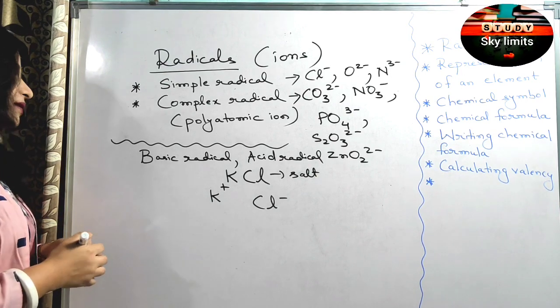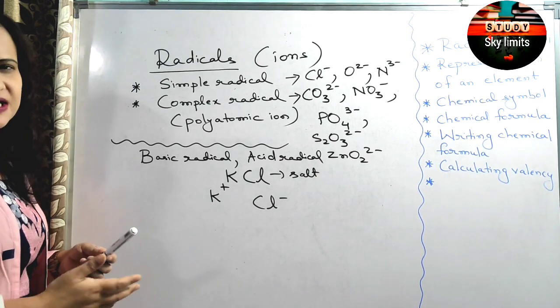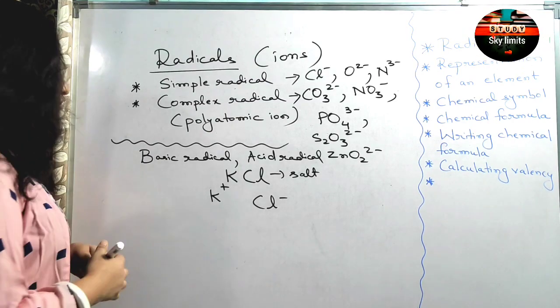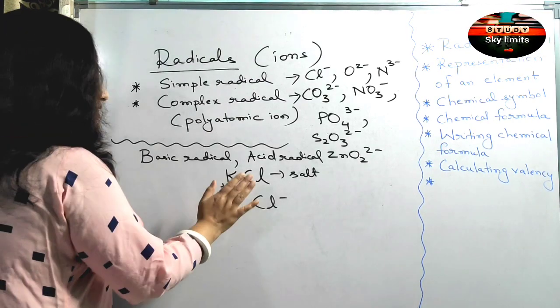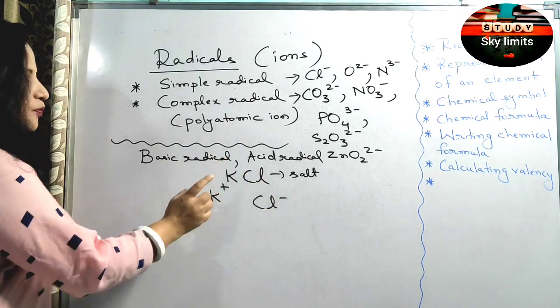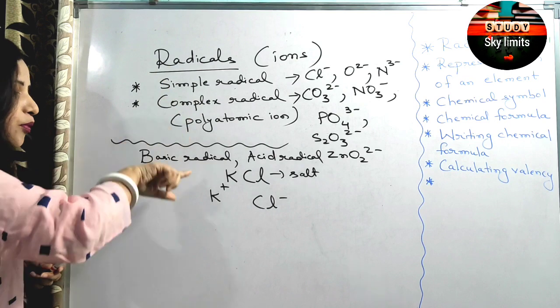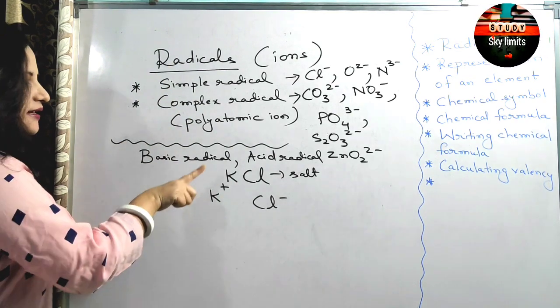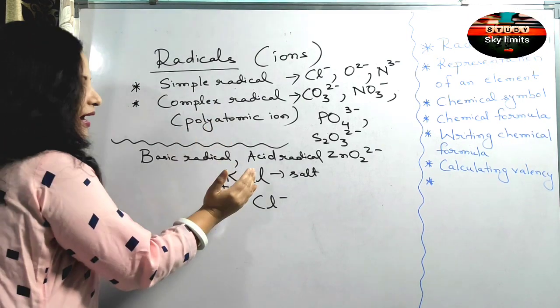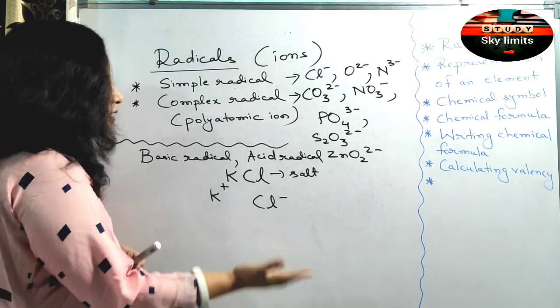I will come into the topic of salt, acid and base also. We'll be clearing your some uncleared concepts very soon. So just consider the example of potassium chloride composed of potassium and chlorine. Okay, so potassium is the positive, electropositive. Electrically it is charged as positive, so it is also called as electropositive radical. Chloride is the electronegative radical.